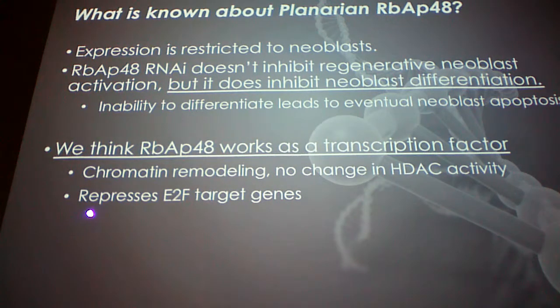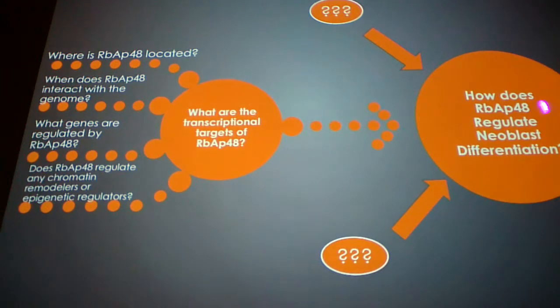And we also know that RBAP48 represses E2F target genes, and so it has the ability to bind to the genome and to DNA. So we put these two pieces of evidence together, and our broad question is how does RBAP48 regulate neoblast differentiation? And there are maybe some other unknown factors that play into this question. But our piece of the puzzle, what we can figure out, is what are the transcriptional targets of RBAP48? And this is what we can contribute to this overall question.